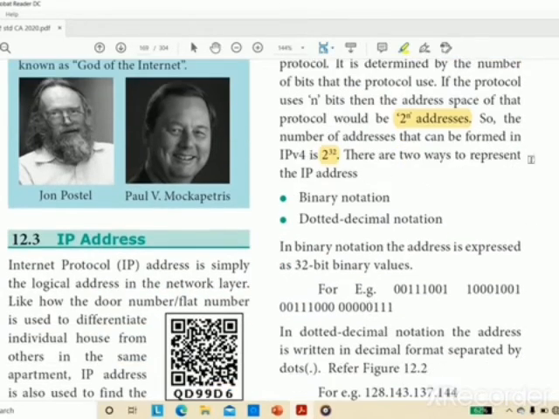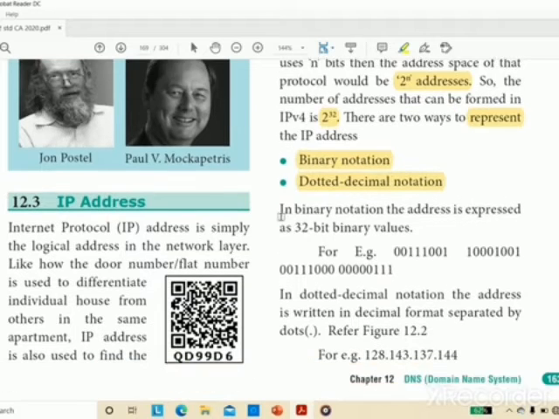Then there are two ways to represent it. One is binary notation, another one is dotted decimal notation. In binary notation, the address is expressed in 32-bit binary values. See here, they have given a number.